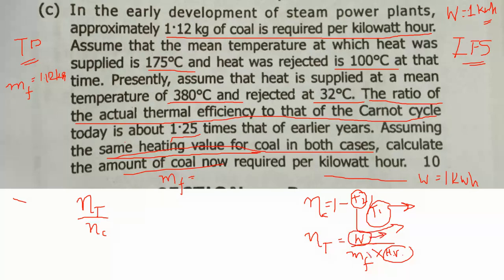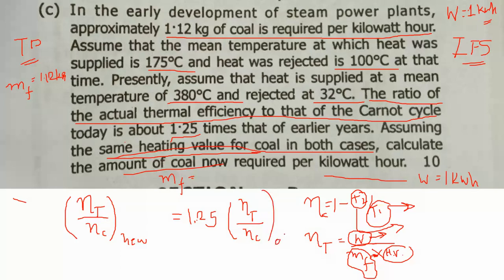So what is the mass of fuel or coal required for the new type of power plant? The ratio of actual thermal efficiency upon Carnot cycle efficiency for the new plant is equal to 1.25 times the actual thermal efficiency upon Carnot cycle efficiency of the old plant. This is given to us.